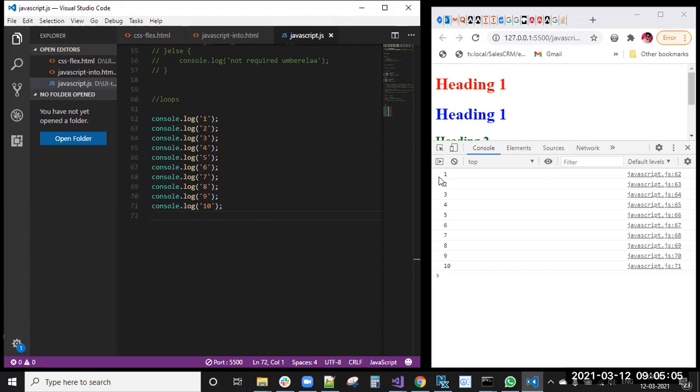If I want to print 1 to 100 numbers with the same code, then that is very large, right? I want to add 90 more console.logs, so it will look very ugly, right? And 100 lines of code will happen.